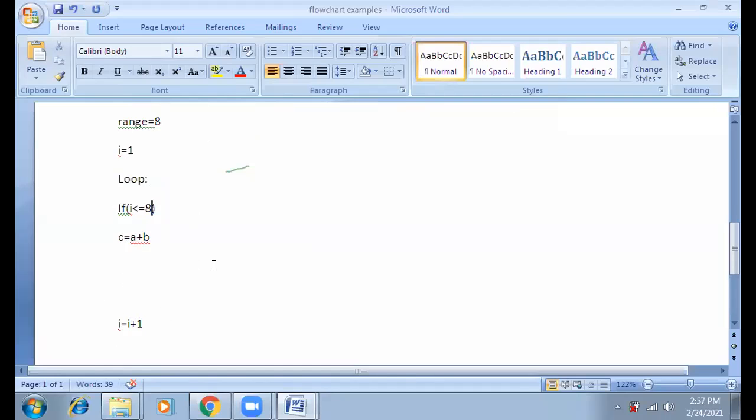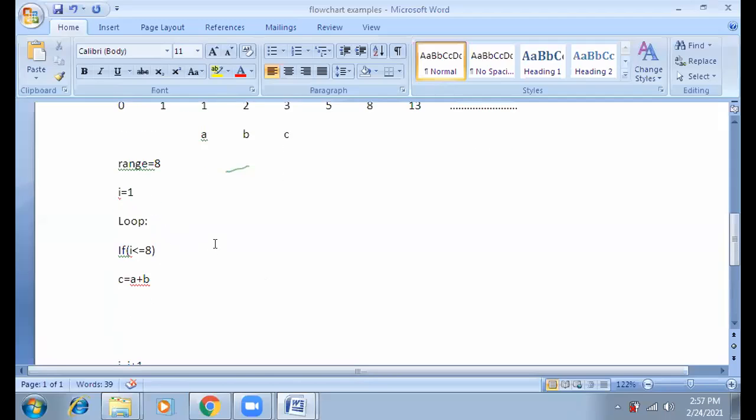Total 8 times. Because when the value of I becomes 9, 9 is greater than 8, it will dissatisfy the condition and break the loop and go outside the loop. Am I clear? Yes, sir. This is the logic, simple looping logic, nothing else.